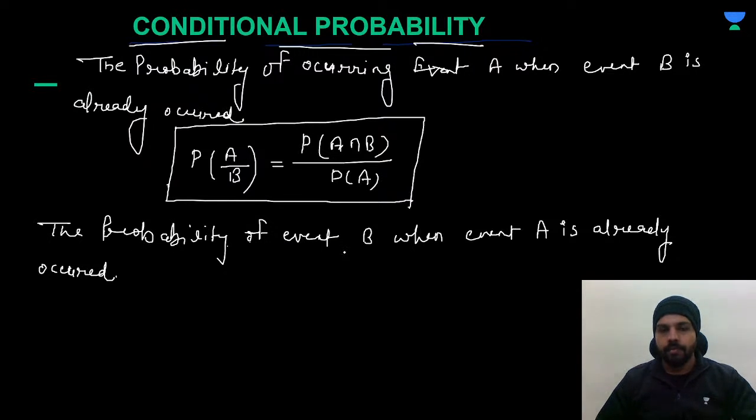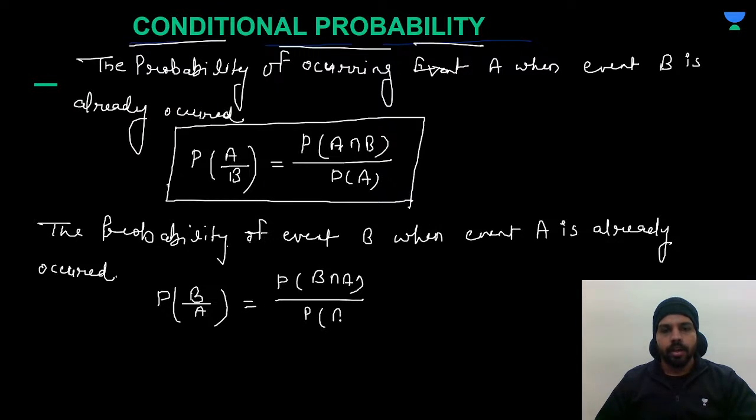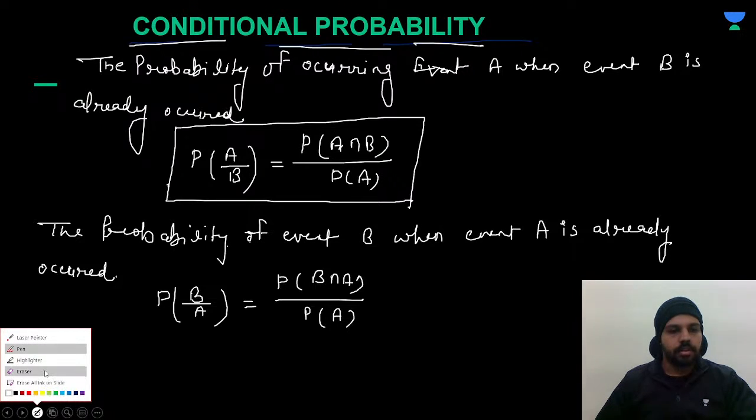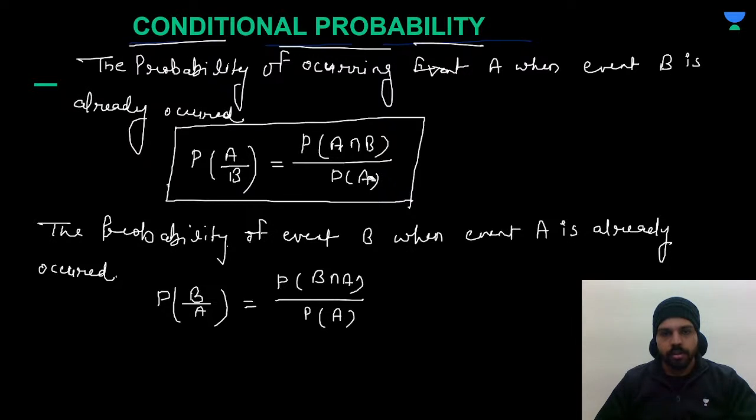They are saying find the probability of B when A has already occurred. So you will write here P of B upon A. That means we have to find the probability of B when A has already occurred. The event that has already occurred you write in the denominator, and what they are asking you write in the numerator. So P of B upon A is equal to P of B intersection A divided by P of A. Here I have written by mistake, it should be P of A in the denominator only.